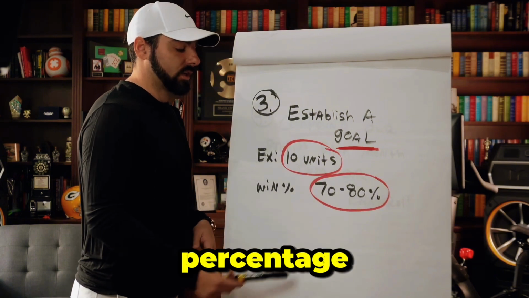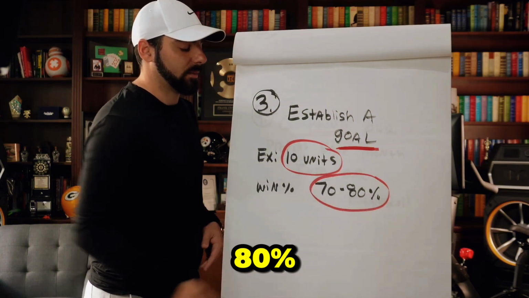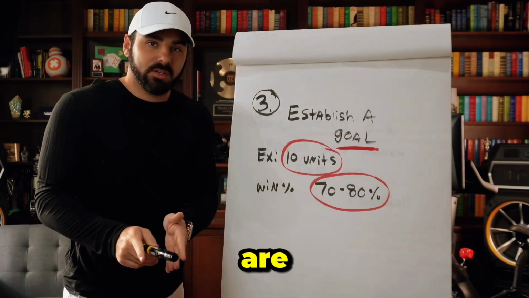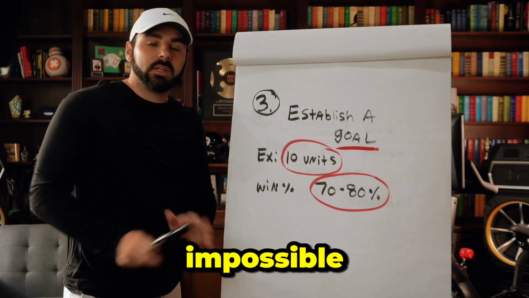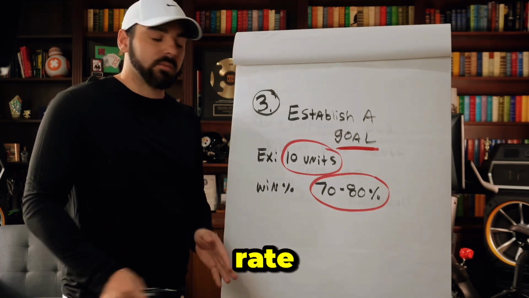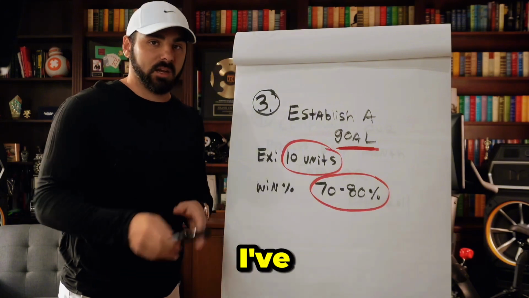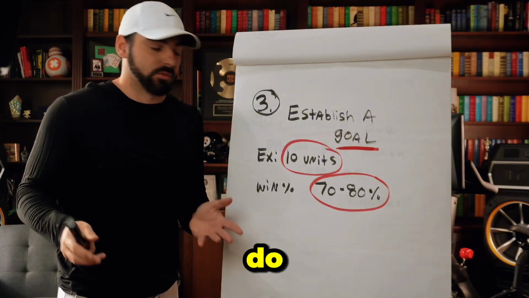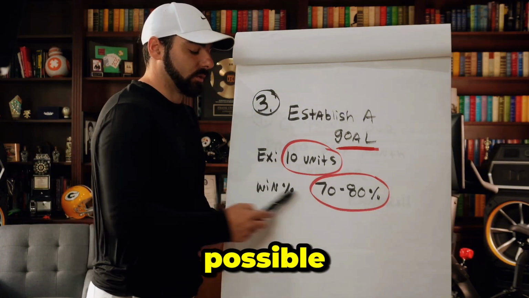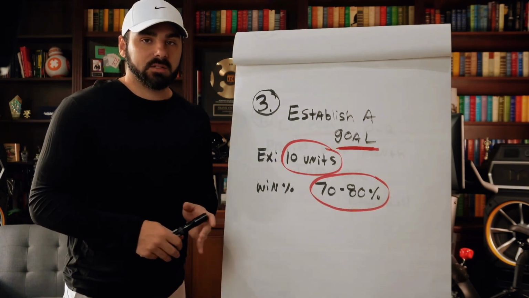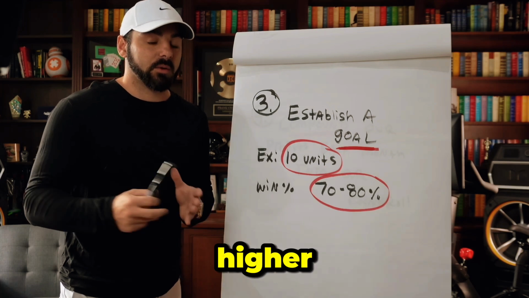As for your win percentage, you want to aim between 70 to 80%. Now, I know a lot of people are going to look at this. A lot of people in the comments are going to be like, that's impossible. You can't do that. You can't win at that rate. I've been doing this for 5+ years, hitting at this rate right here. And I've showed you guys in other videos exactly how I've been able to do that. So this is 100% possible. This is where you want to aim. Because when you are betting plays that have higher odds, you are betting plays that have higher probabilities.